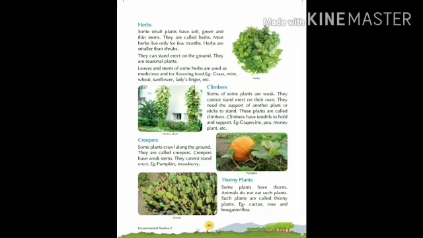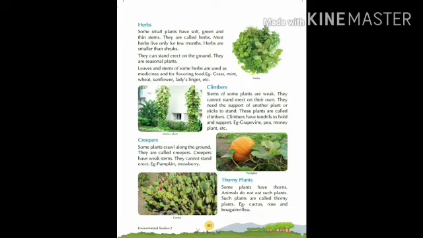Next one is thorny plants. Some plants have thorns. Thorns means prickly things that can pierce your skin. Animals do not eat such plants because of the pointed thorns, and such plants are called thorny plants. Examples of thorny plants are cactus, rose and bougainvillea.